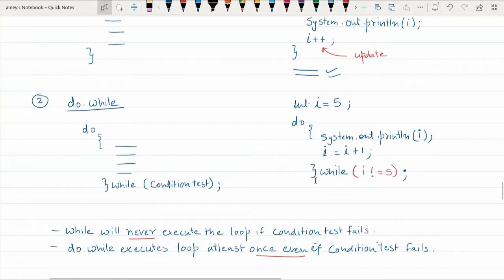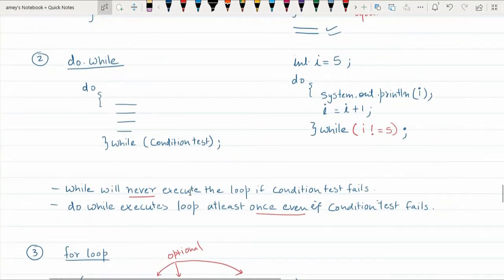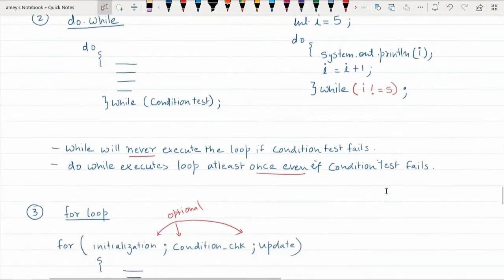After executing these steps, the condition checking is made and you realize that actually I was initially 5 and this loop has to be executed only when I is not equal to 5. But by the time it recognizes that, it has already executed at least one iteration. So, while loop will never execute the loop if the condition testing fails, whereas do while executes the loop at least once even if the condition test fails. So, this is the major difference between the while and do while.